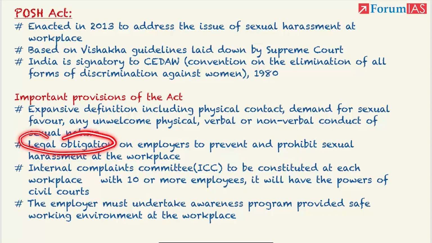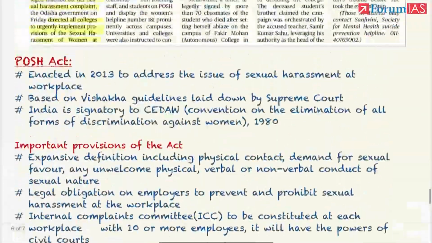There is a legal obligation on the employer to prevent and prohibit it. Basically, it is the duty of the employer, not only a duty but a legal obligation. An internal complaint committee has to be constituted at each workplace with 10 or more employees, and this committee will have the power of a civil court. Basically, inside the organization there should be a committee where you can go and register a complaint. Also, an awareness program has to be undertaken by the employer in this regard.